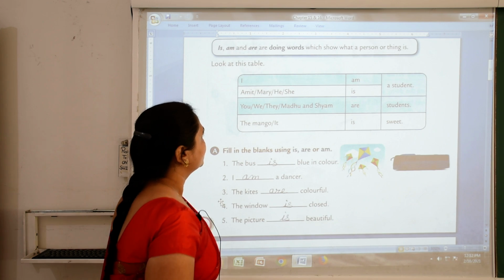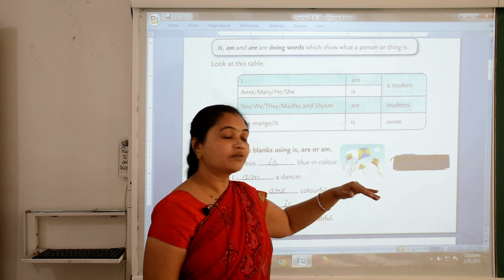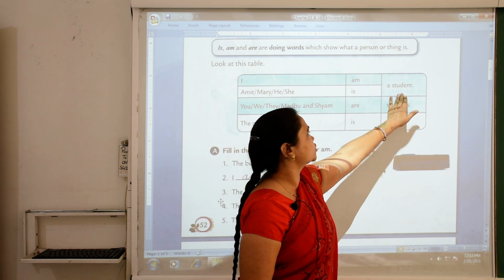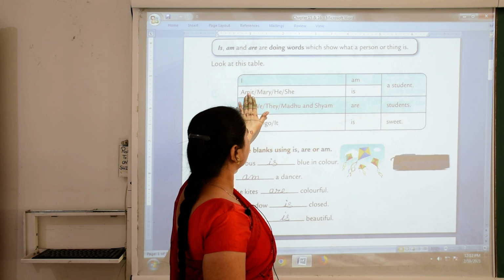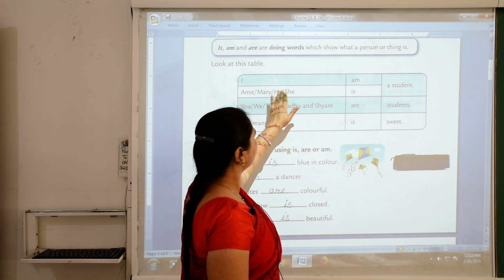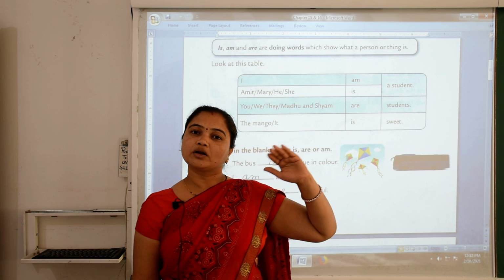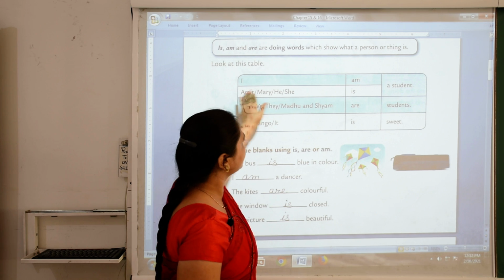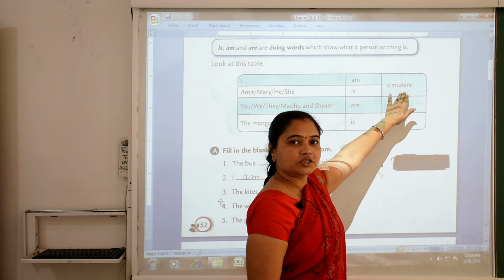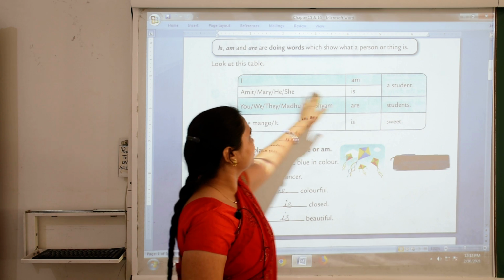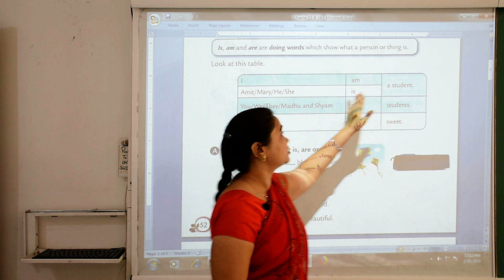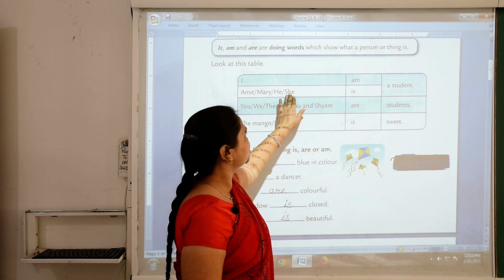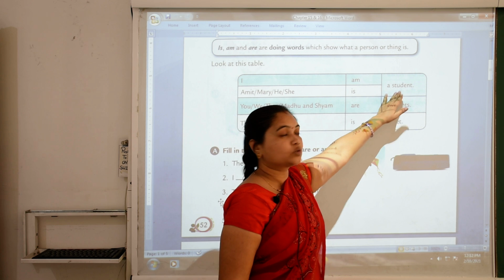Here look at this table and say with me, I am a student. Amit, Mary, he, she are singular naming words. So we say Amit is a student. Mary is a student. He is a student. She is a student.